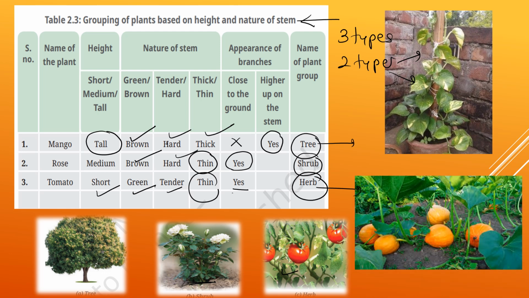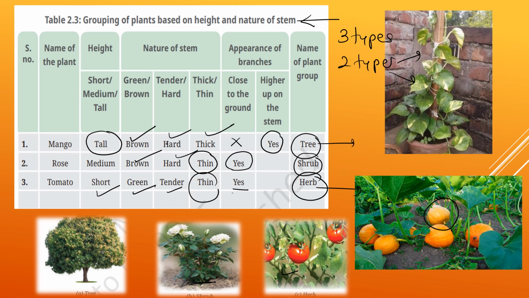Now the second one is creepers. Creepers creep on the ground. Similarly to climbers, they have the same stem, green colored, thin and soft. We can say they are similar, but they creep on the ground when growing because of the weight of the fruit. Because of the weight of the fruit, we cannot give them support either; they would break down.